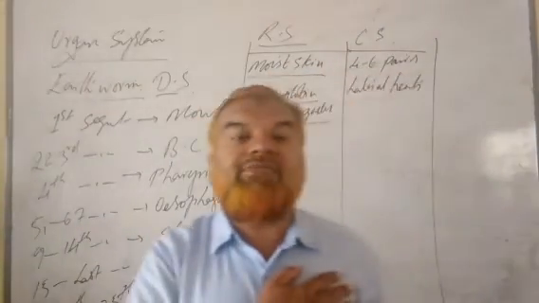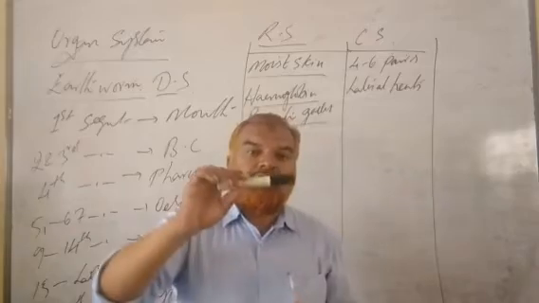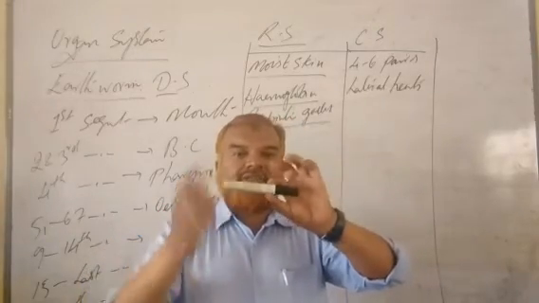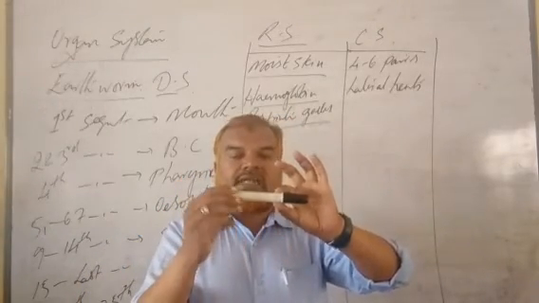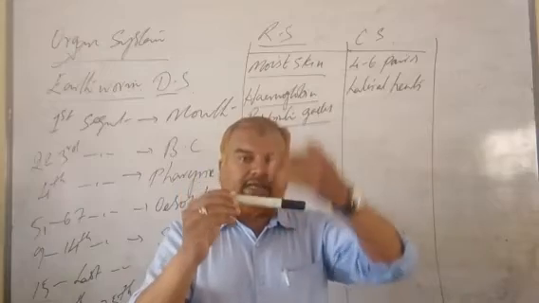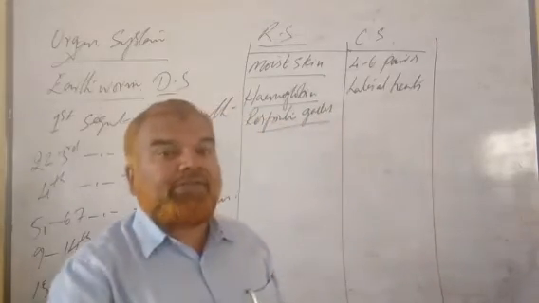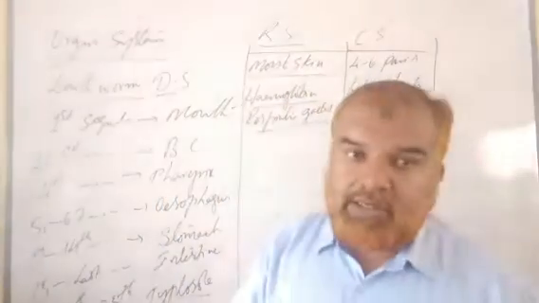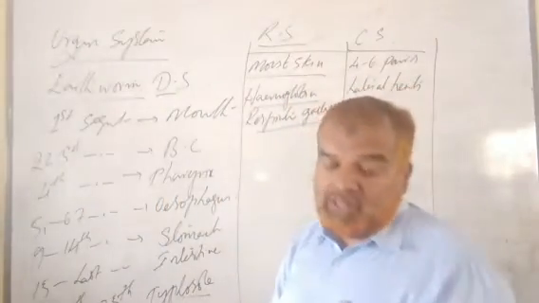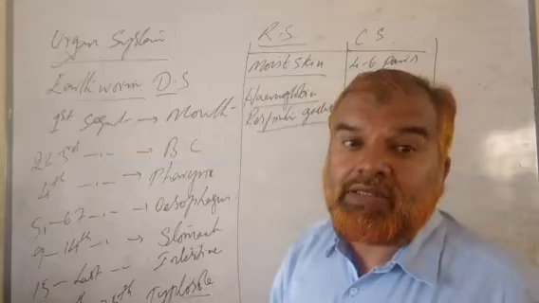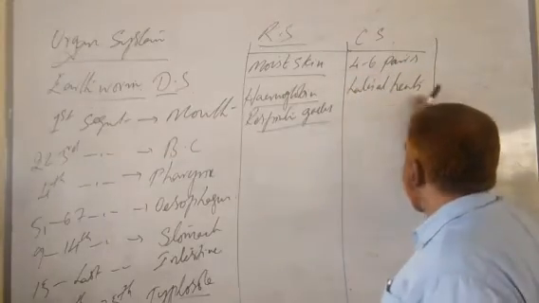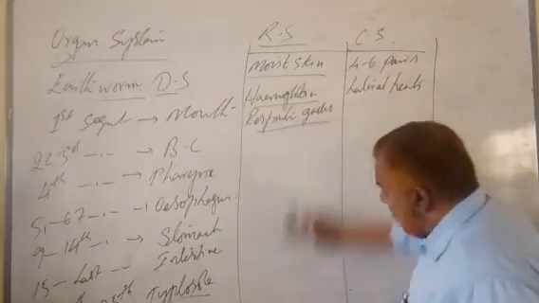We have the heart on our left side, right? So here the earthworm has hearts on the lateral sides. If this is the earthworm, on this side there are hearts, and again on this side there are hearts. Parallelly it has pairs of hearts, so we call them lateral hearts, 4 to 6 pairs. We have only one heart. Clear? But we cannot control that heart either.